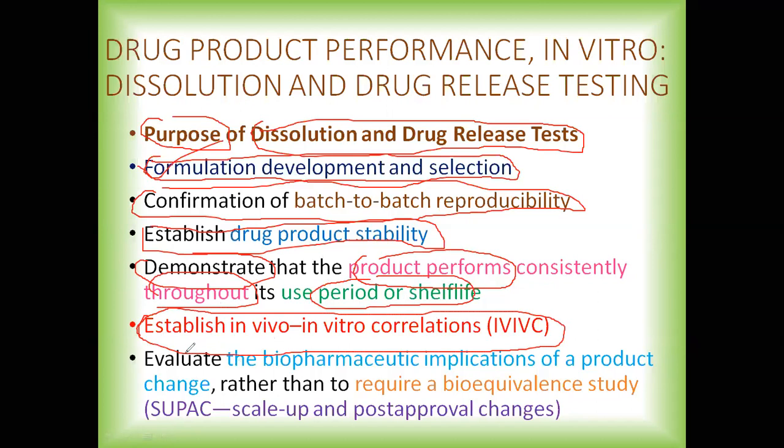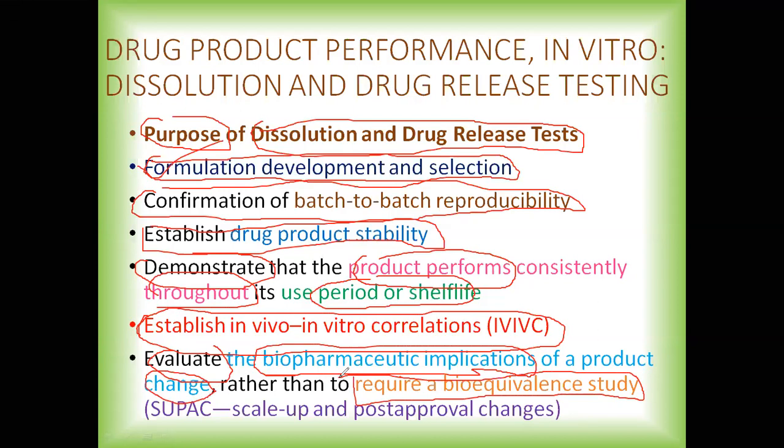Then they are also helpful in evaluating the biopharmaceutical implications of a product change, rather than requiring bioequivalence studies. So dissolution and drug release tests are helpful in evaluating the biopharmaceutical implications of a drug rather than going and carrying out bioequivalence studies. That is, they are mainly responsible for SUPAC.